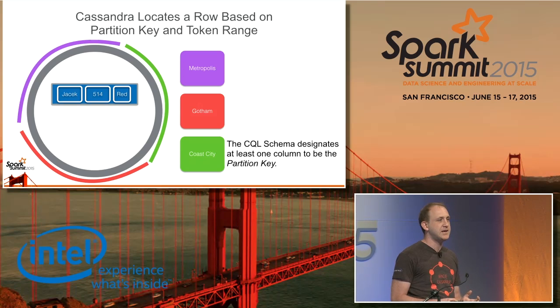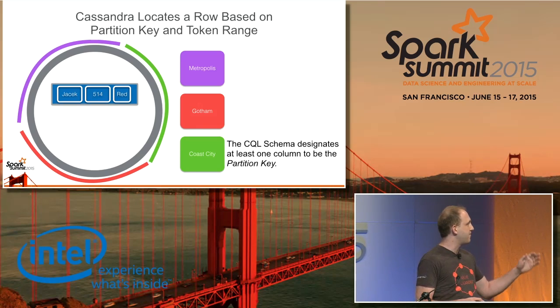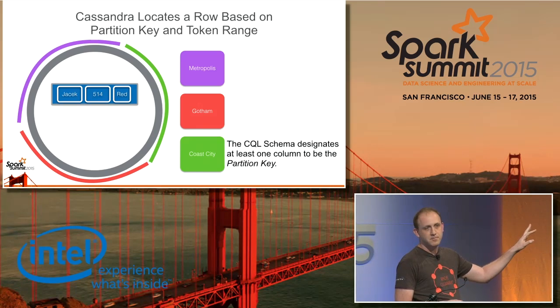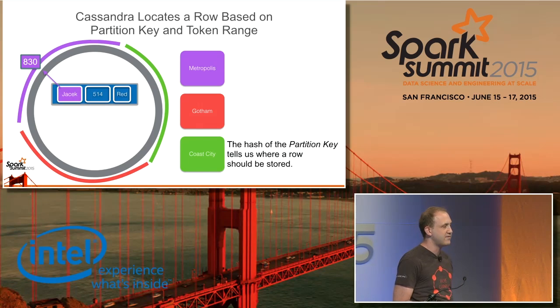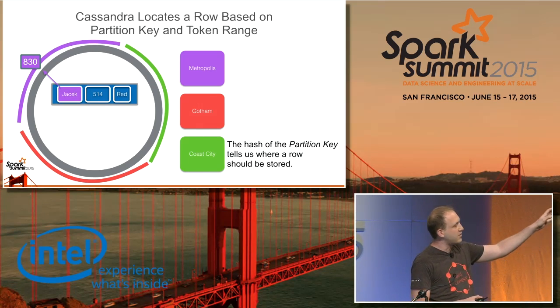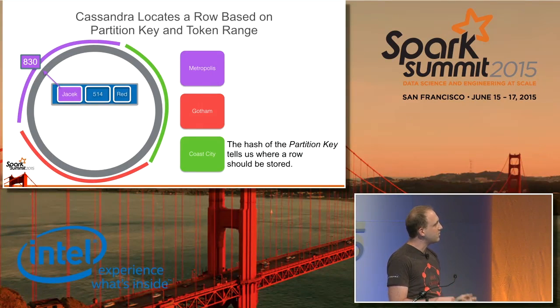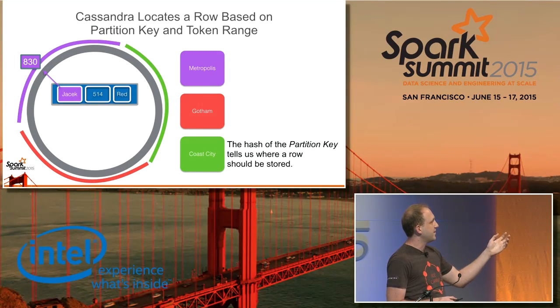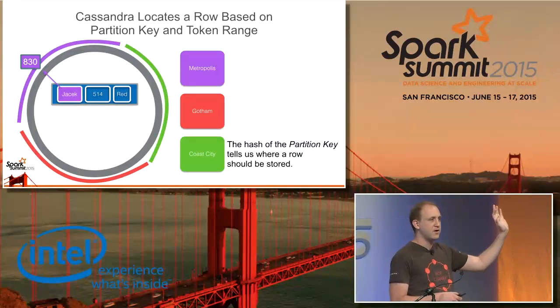And the partition key becomes hashed by the internal Cassandra hashing function and transformed into a token value. So when we apply that to this row, if we say that the name part here is actually the partition key, we get out a single value. And that single value will tell us, based on the ownership of that range, where that piece of data belongs. So in this case, we have Jacek hashing to 830, which means that this particular row belongs on the Metropolis node.